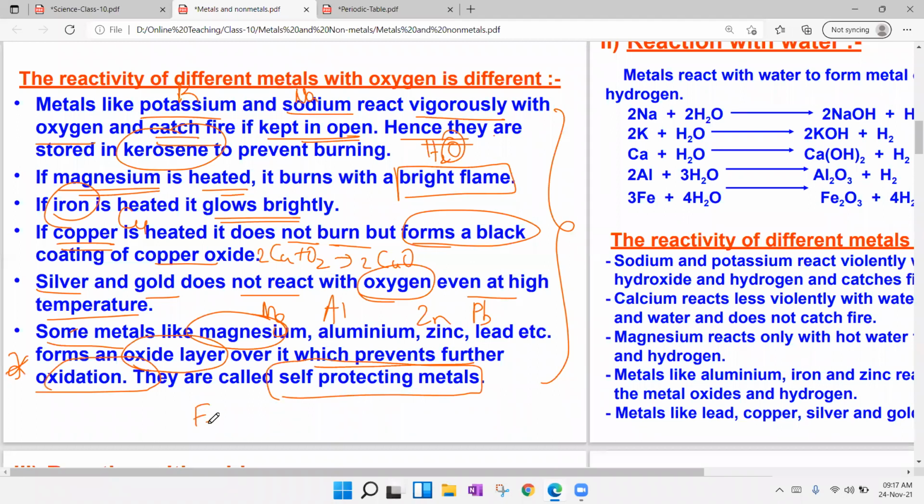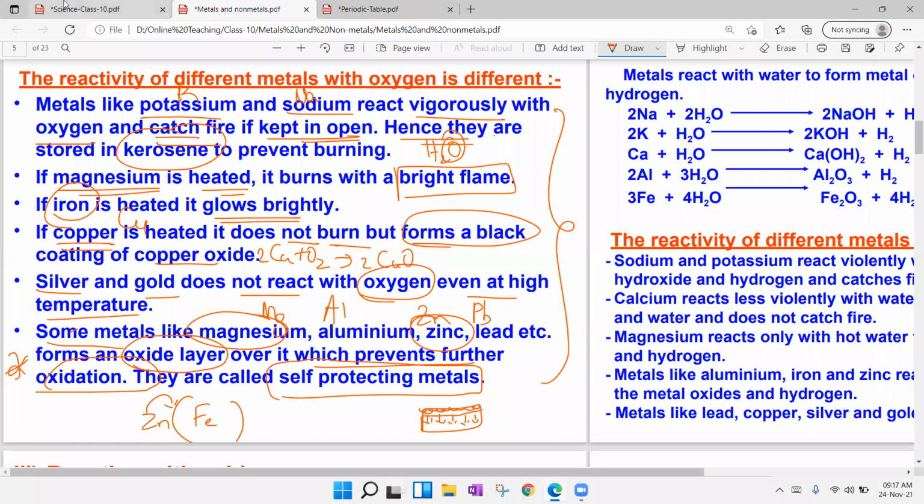You see, iron can easily rust, but you can apply a zinc coating on iron, which is nothing but galvanization. Zinc is more reactive than iron, but we are using zinc on iron. Why? Because if there is corrosion on the surface of the zinc, it will not be corroded further. There is no corrosion passing inside the metal, no further oxidation, so these metals are known as self-protecting metals. That's it about oxygen.